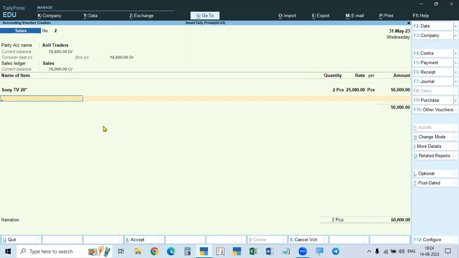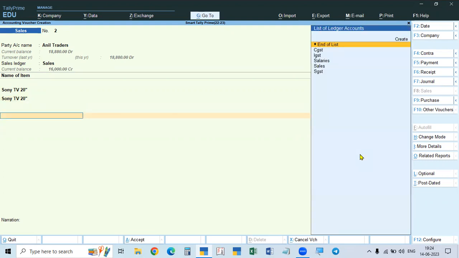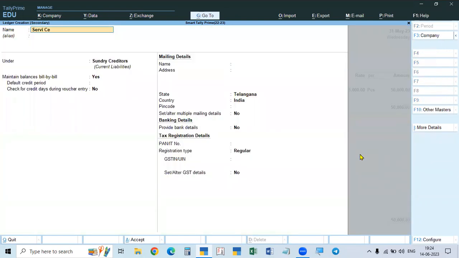If there is no item, you have to go below, because the tax will be printed after the total. Before taxation, if there is any service, we have to enter the service here. If you give the service before that, it will not take it; it will take only stock items. After the total only, you come down, and here you can enter the service, for example servicing, the annual maintenance contract.